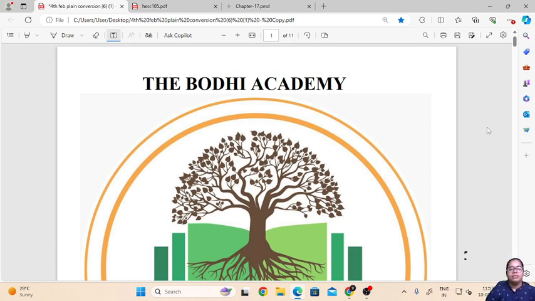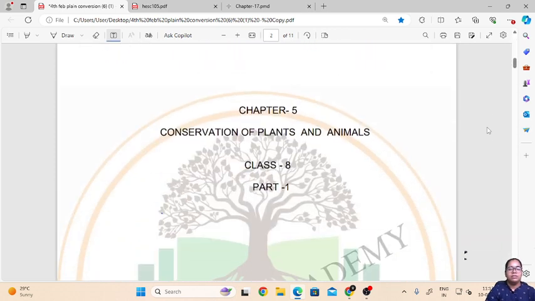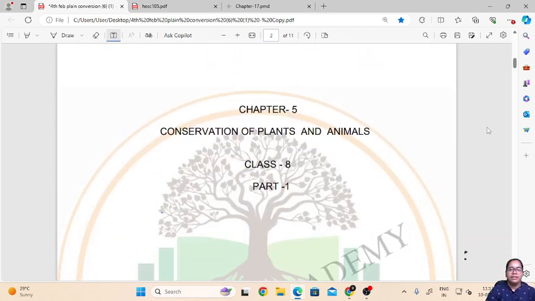My name is Shrutika and let us study today Chapter 5, Standard 8, Conservation of Plants and Animals. So we all know that Earth is the house for different types of plants and animals, and these different plants and animals together make up our environment and our ecosystem. So today in this chapter, let us see what are the threats to these plants and animals and why is there need to conserve these plants and animals on our planet.